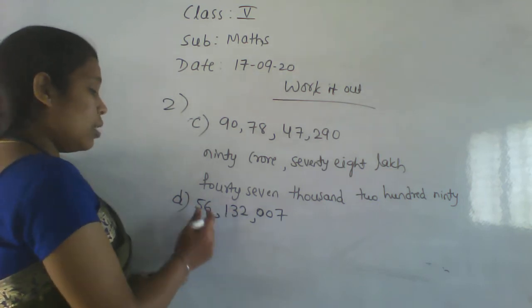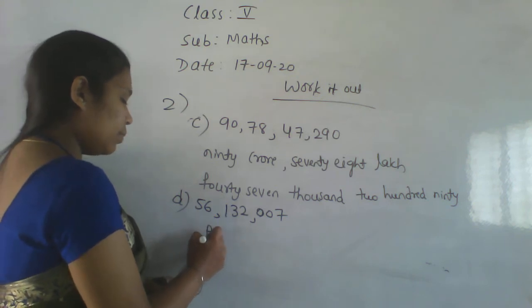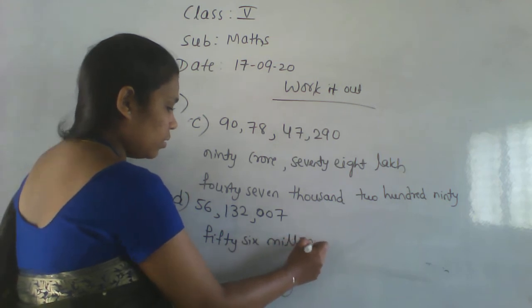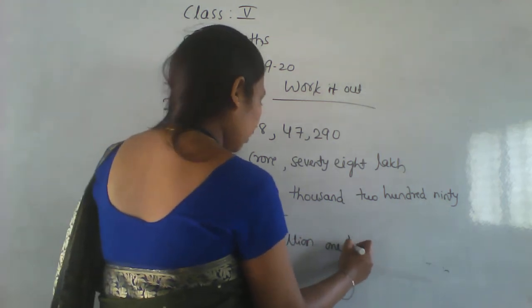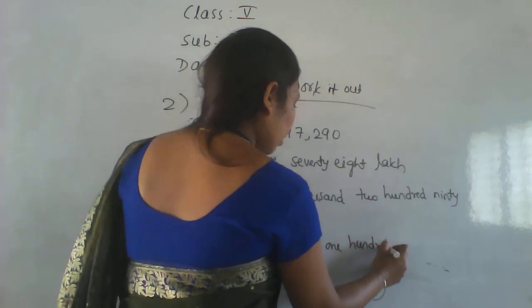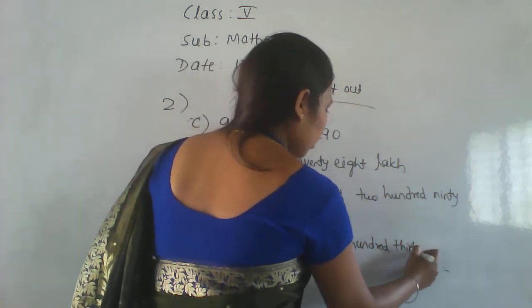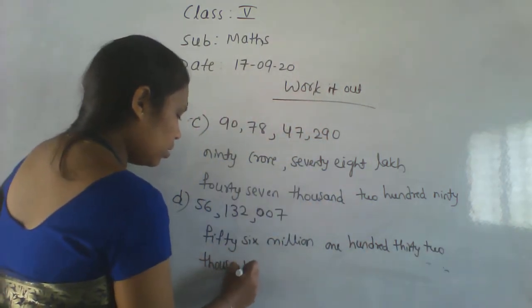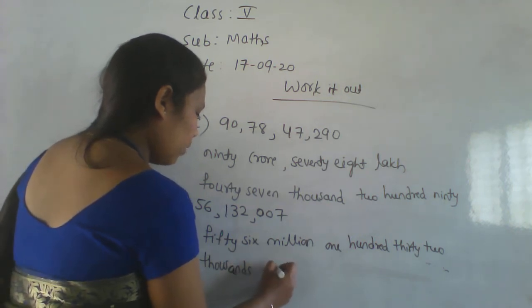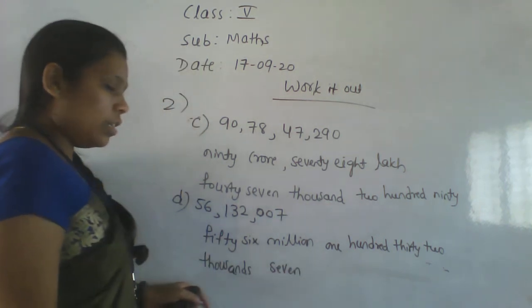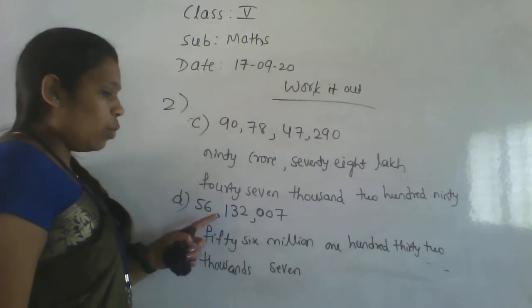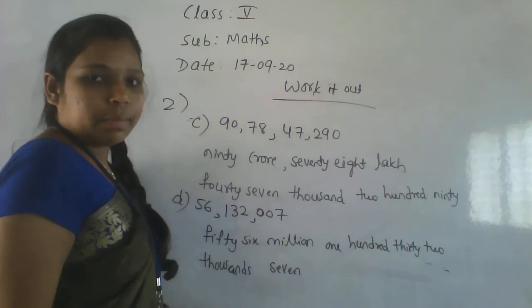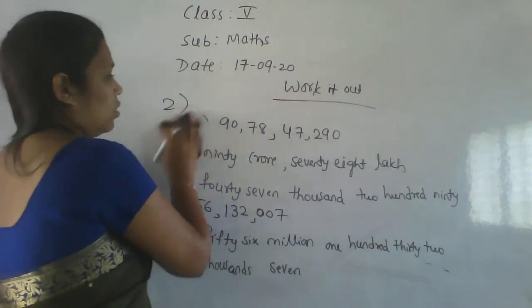So that is 56,132,000. Only 7 is there, so write a 7. That much. Okay. Next.